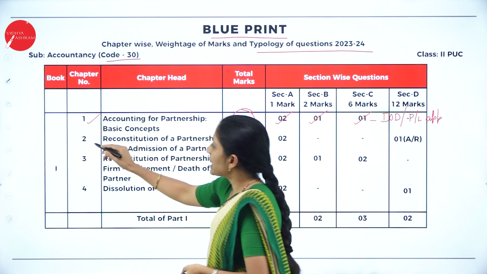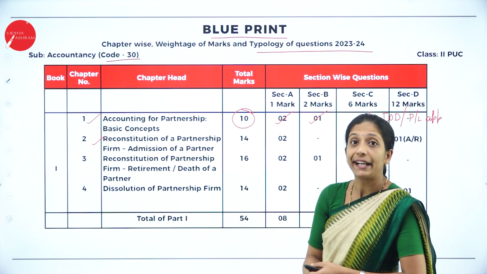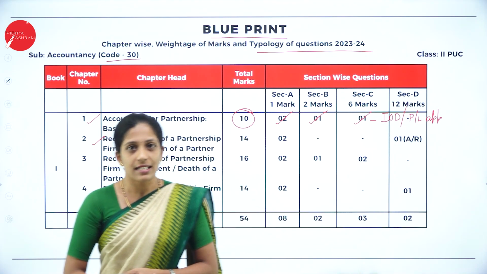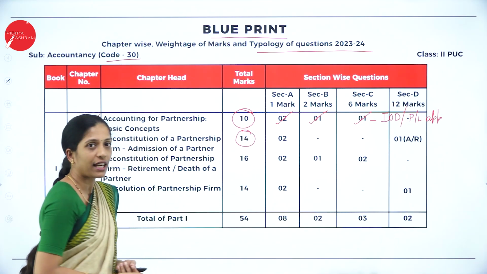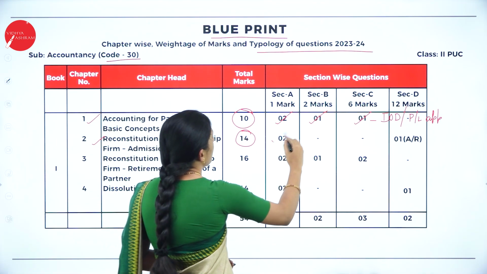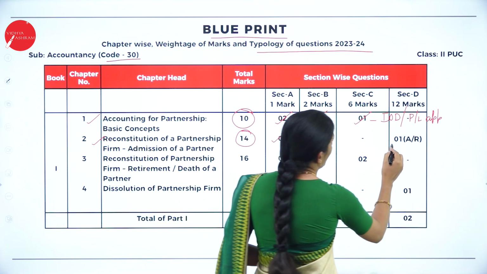Now coming to your second chapter, reconstitution of a partnership firm, under that admission of a partner. So your second chapter is very important, that is admission of a partner. The total weightage of this chapter is 14 marks. So how are you going to get these 14 marks? You will have 1 mark 2 questions and of course you will have a 12 marks 1 question.